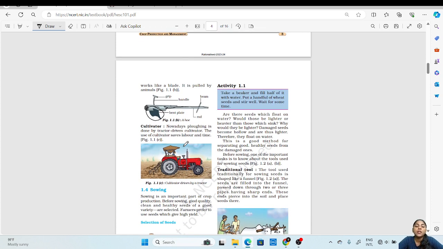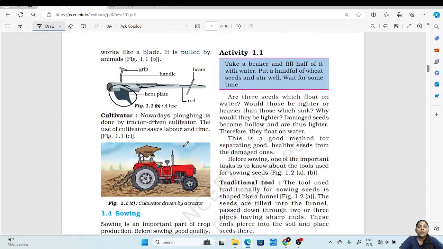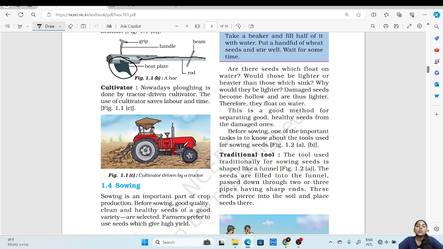Then the next implement which is used in farming is the cultivator. Nowadays ploughing is done usually by these cultivators. Here we can see these are the cultivators which are used. These are made up of iron and they are driven by the tractor. This method is more efficient and faster, and it also saves labor and time. You just have to attach this implement to the tractor and drive it around the field.